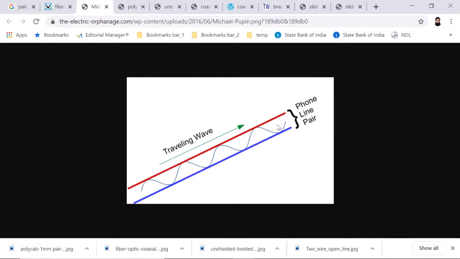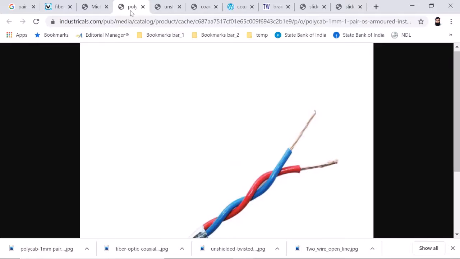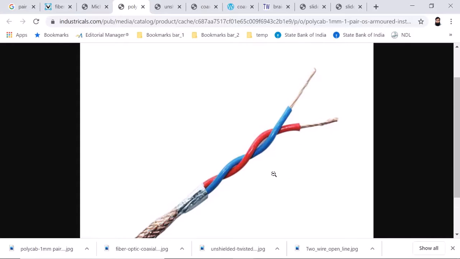Here you have the pair of wire, generally phone line pairs. You have two wires used to communicate the signals. So here you have two wires. Similarly, this is a twisted pair of wires.